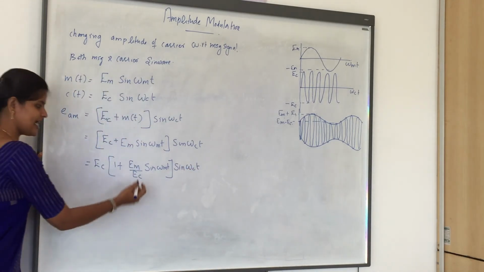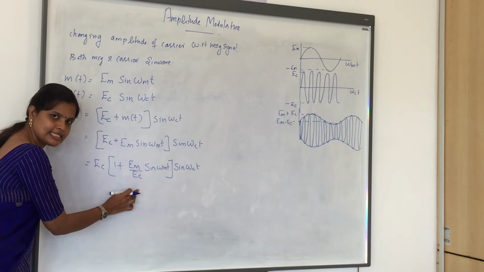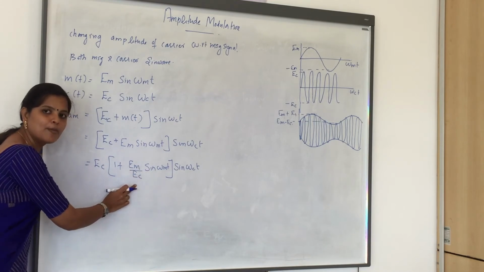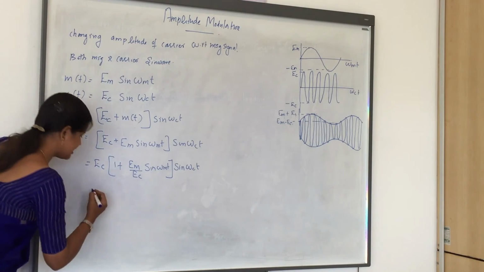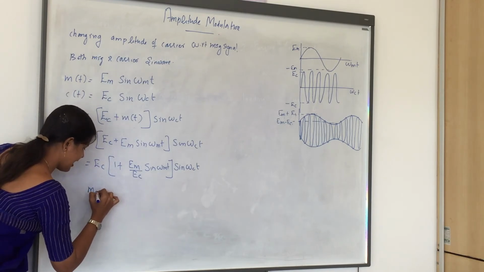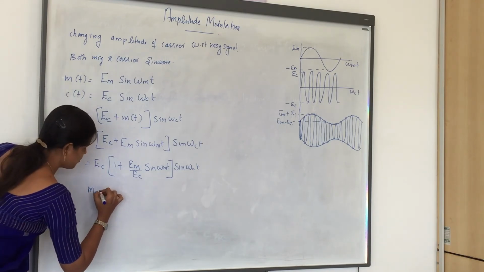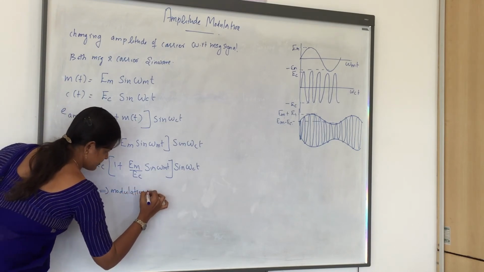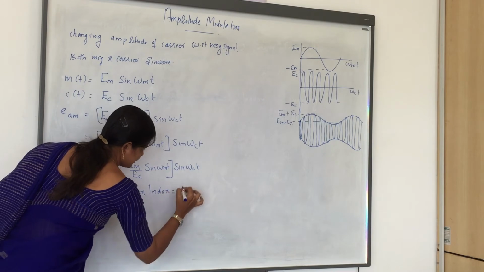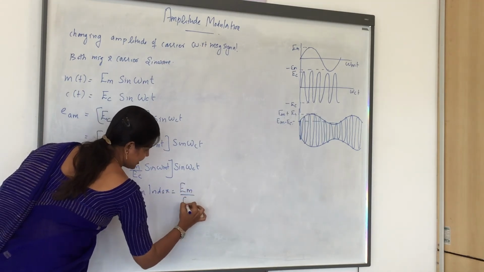Okay, so we get a term Em by Ec. This is nothing but the modulation index of amplitude modulation, denoted as MA, which is equal to Em by Ec.